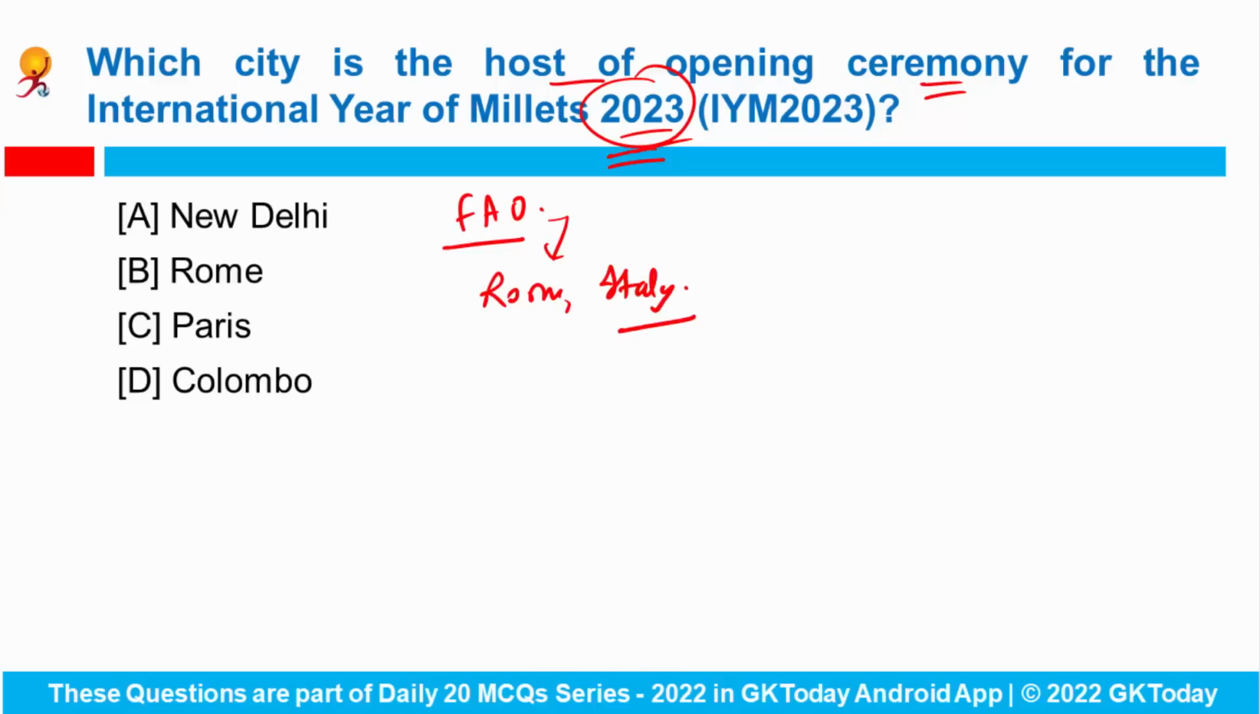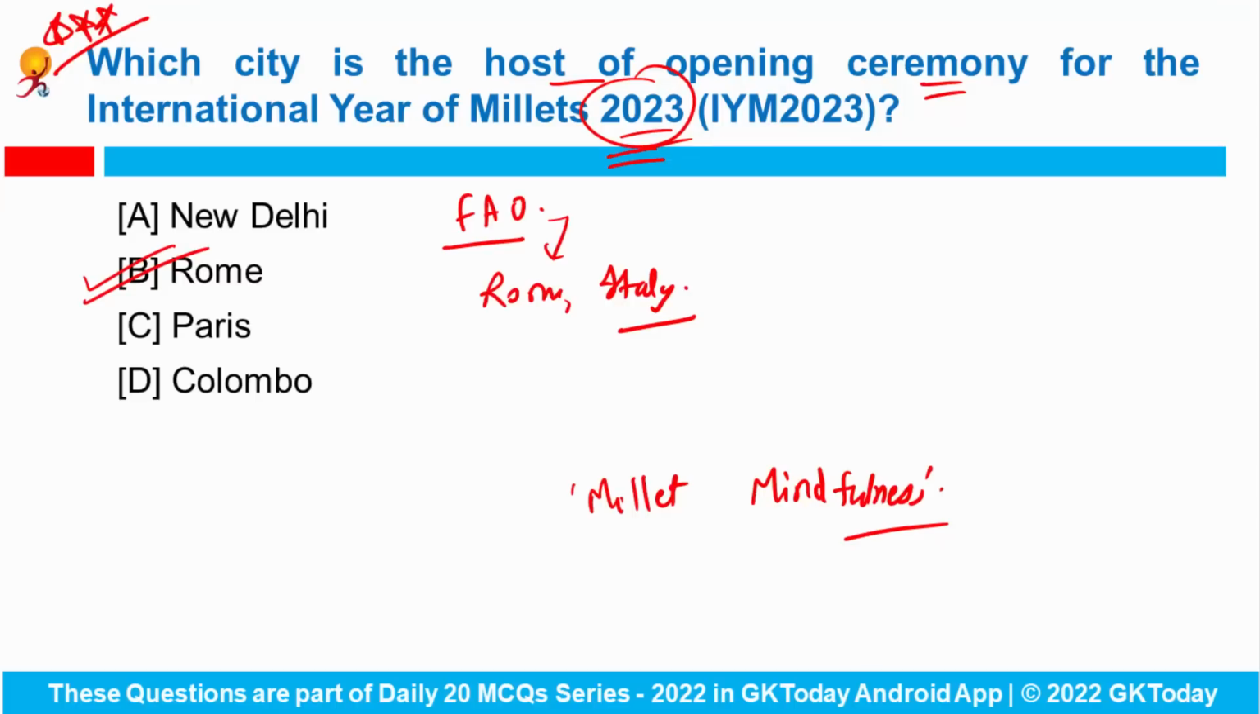Okay. So our Indian delegation was also present at the opening ceremony and raising awareness to create millet mindfulness is an important part of this particular movement. Okay. So here the correct answer would be Rome, and this is also a 3-star question. So these are the most important current affairs and the news from today.